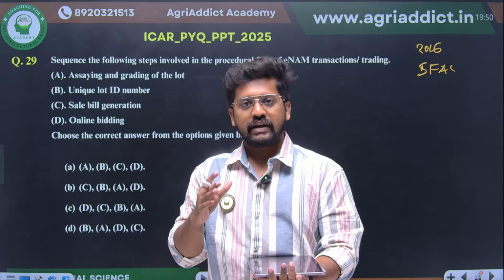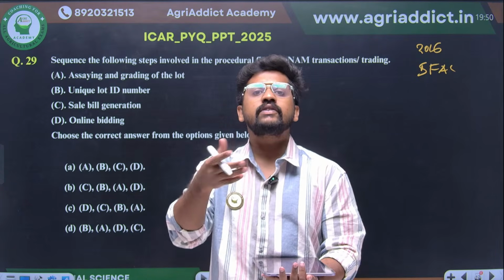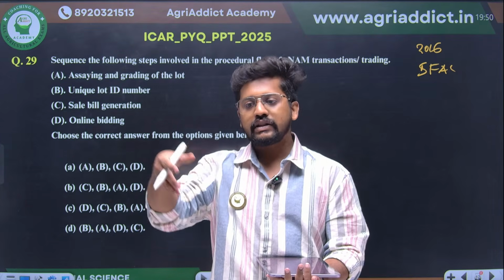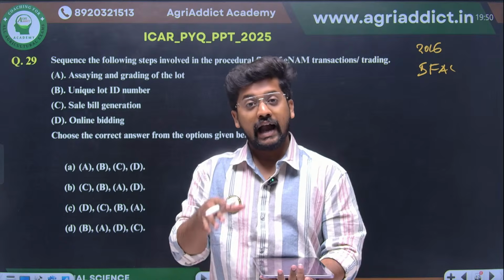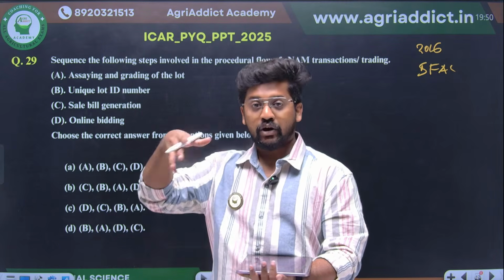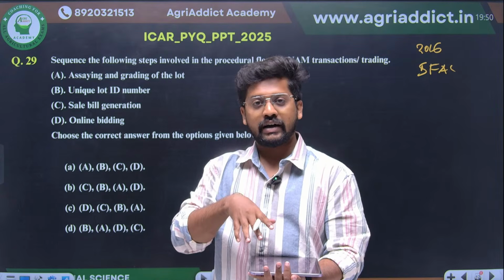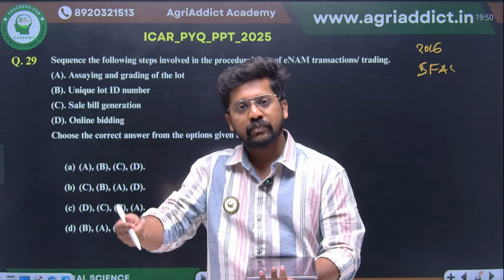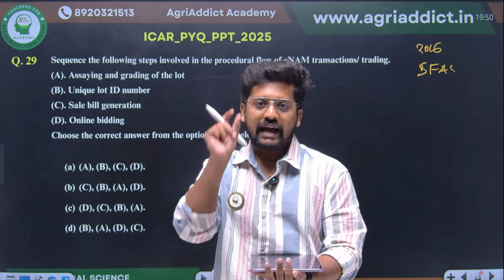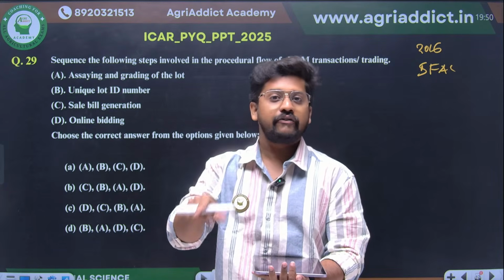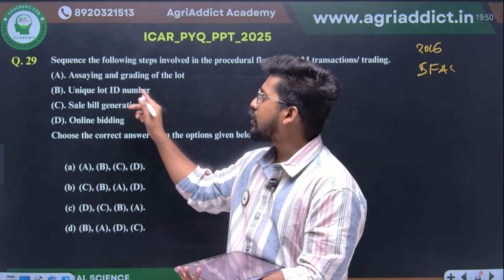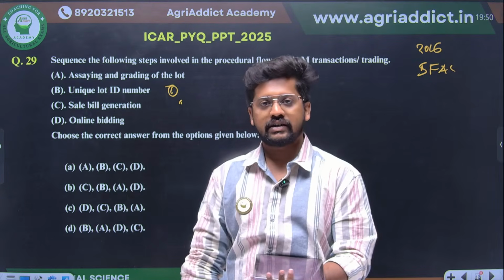Producers have the product, they will be coming to the market and giving it to the agencies or the authorities who are there, right? They will be registering this product, and for the registered product they will be giving a unique lot ID number. In every other process that follows, this ID number will be the tag connecting with the farmer associated with this particular product, and it will be followed in the entire procedure. So the unique lot ID number will be the first step, right?